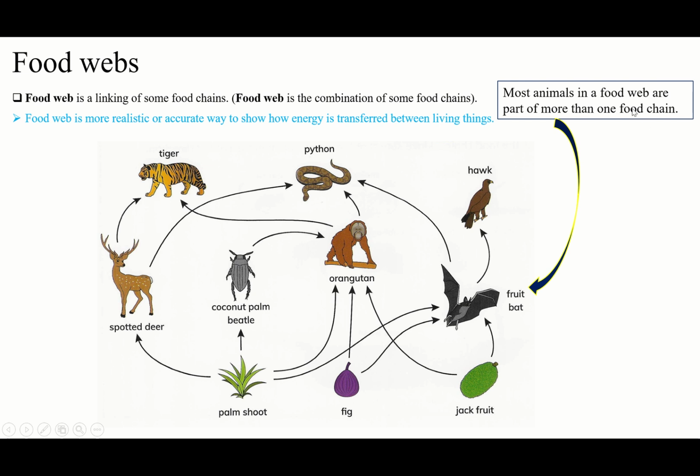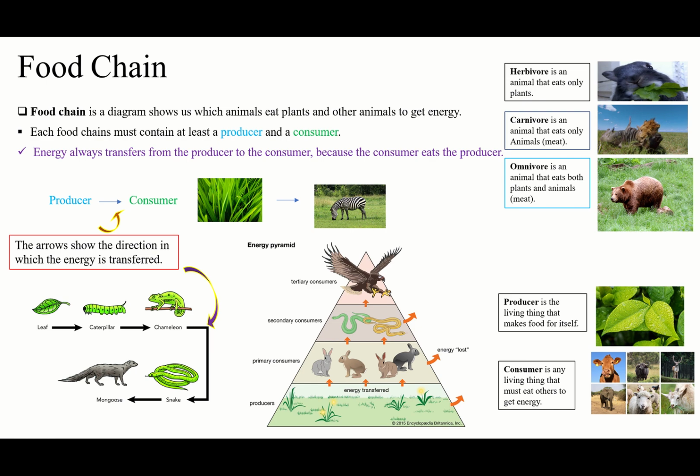And most animals in a food web are part of more than one food chain. It means in a food web most of the animals can participate in different food chains. As I showed you, palm shoot participates in 8 food chains, fig in 4, jackfruit in 4, bat in about 5 to 6. The orangutan, of course, many food chains. This one is too much. So each of them can participate in different food chains. That's all about food chain and food web.